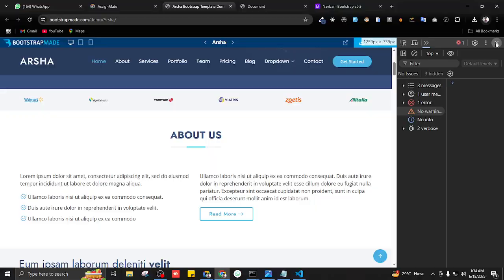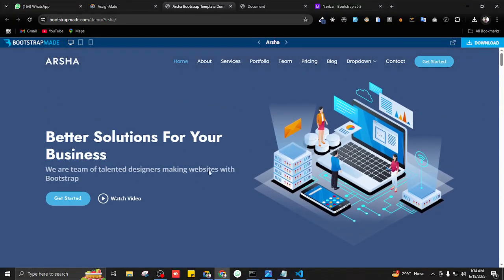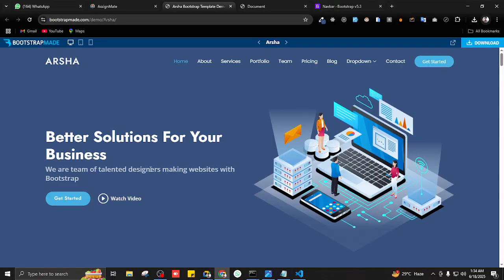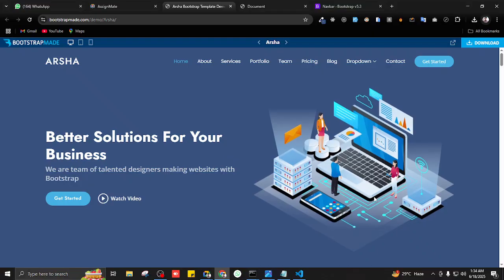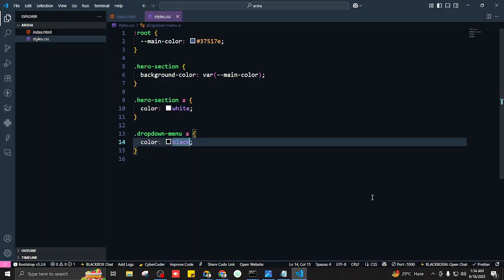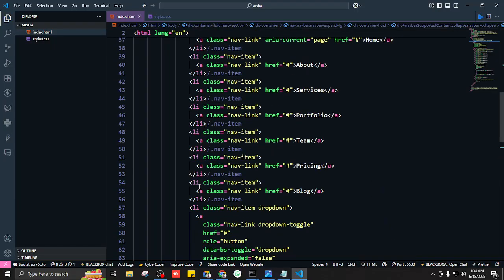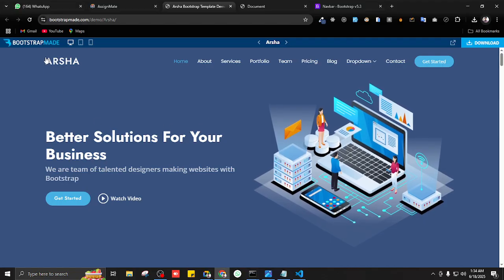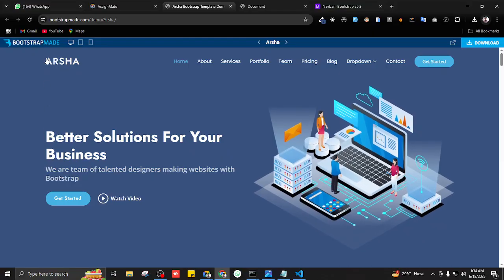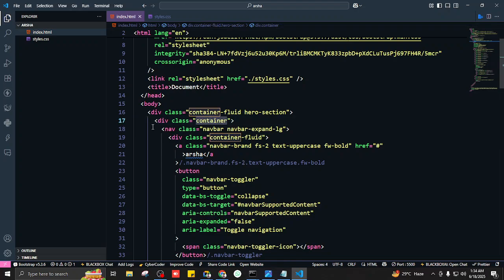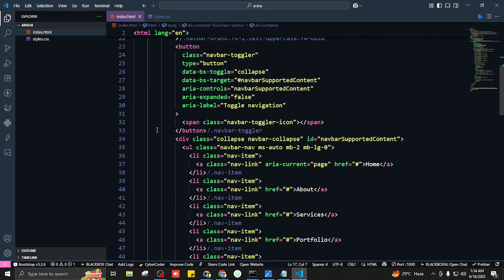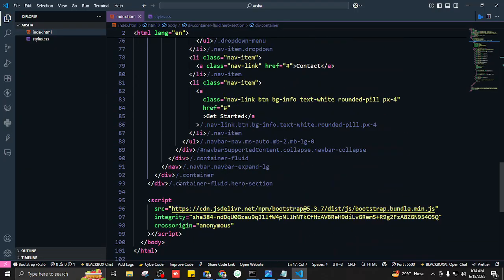So how do we make something whenever we see something side by side? What's the class for that in Bootstrap? Very good, row. So we'll do row, and make sure you're inside the same container because they're perfectly aligned. The nav bar and the hero section are perfectly aligned because they're both inside the main container. So I'll just go inside this container.